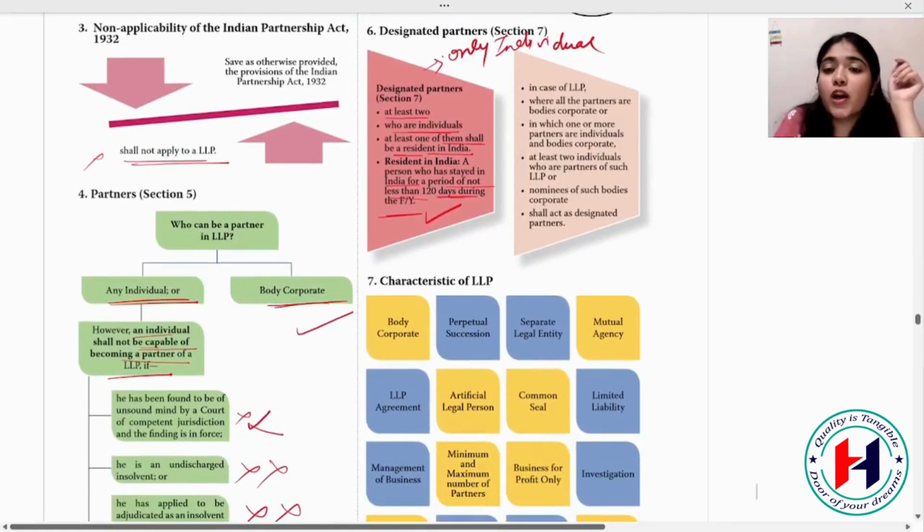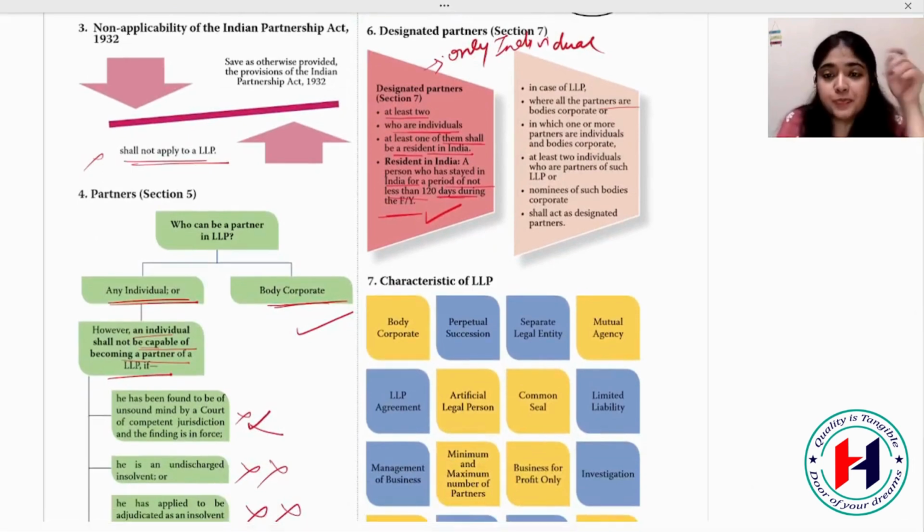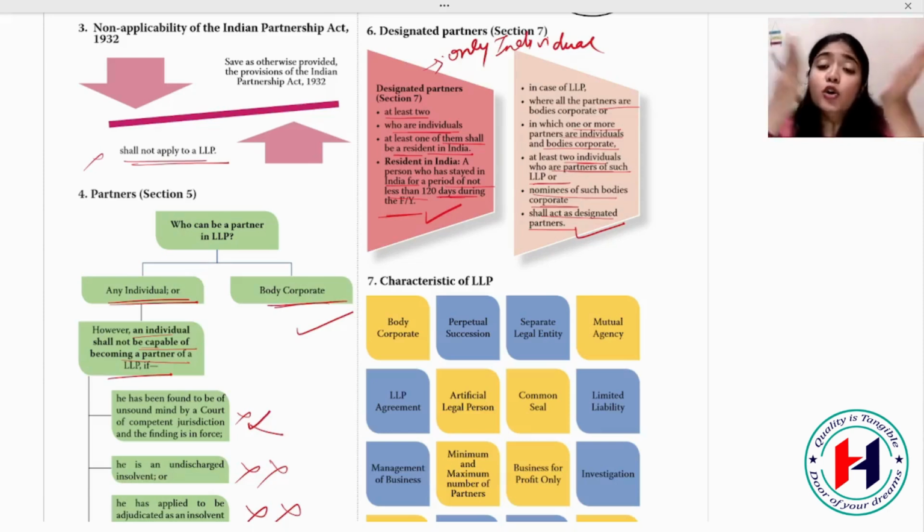In case of an LLP where all the partners are body corporate, or in which one or more partners are individuals and body corporates, at least 2 individuals who are partners of such LLP or nominees of such body corporate shall act as designated partners. So if all of your partners are body corporates or a mix of individual and body corporate, so you don't have all of them resident, what you can do is the nominee of such body corporate can also be a designated partner.